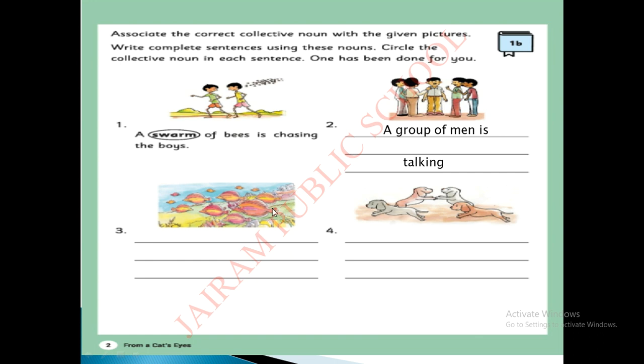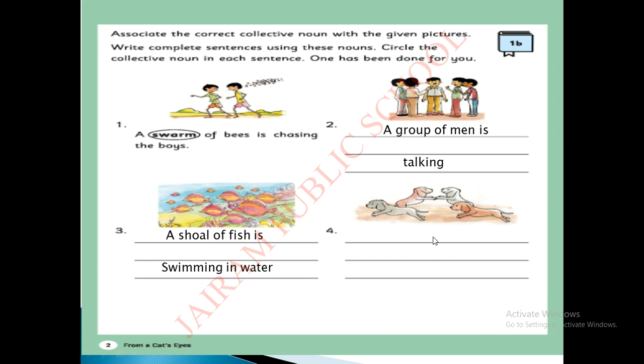Okay. Next, what can you see in this picture, children? Fish. So many colorful fish we can see here. Now you can write this in a sentence. What is the collective noun for fish? Yes, very good. A shoal of fish, or we can write a school of fish. That is also right. What are they doing there? Swimming in water. A shoal of fish is swimming in water.